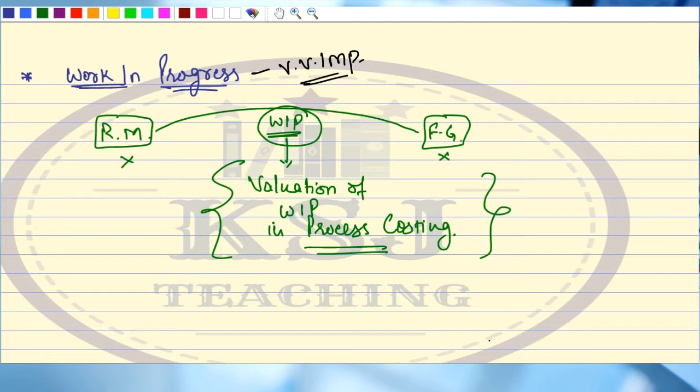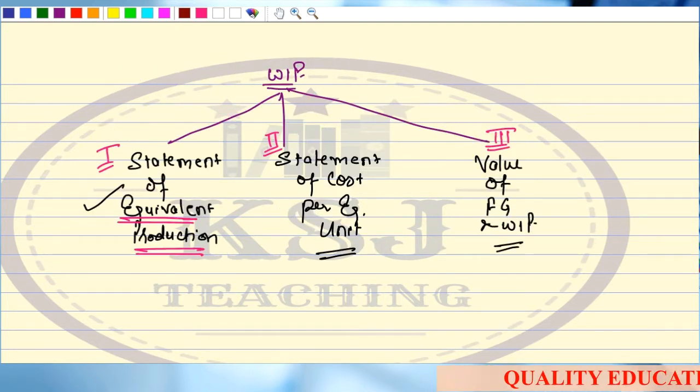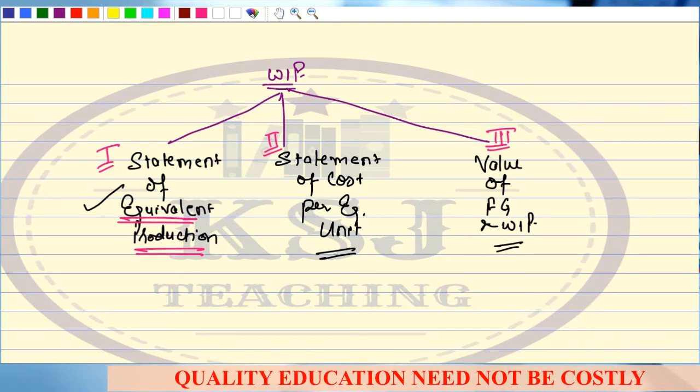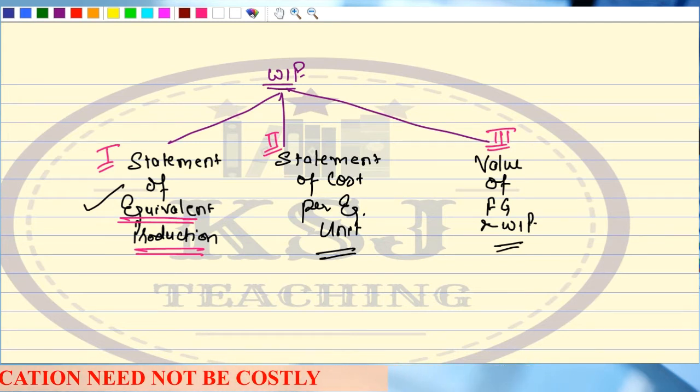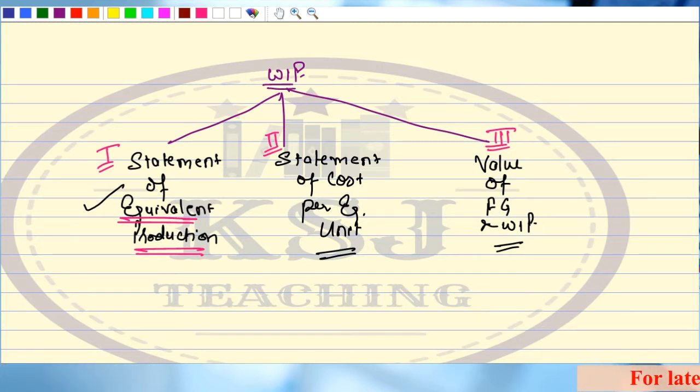Okay. So in the WIP, as I told you, we are going to study WIP from three angles. Basically three things we are going to study in the WIP. The first is the statement of equivalent production. Second is the statement of cost per equivalent unit. And the third is valuation of FG and WIP.